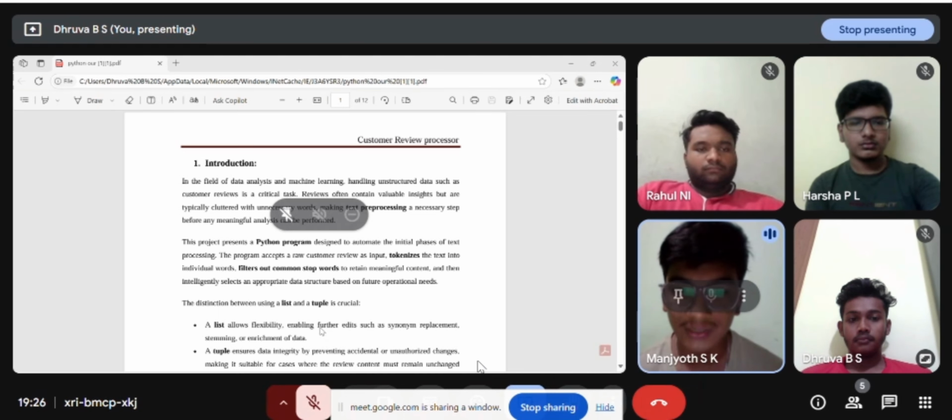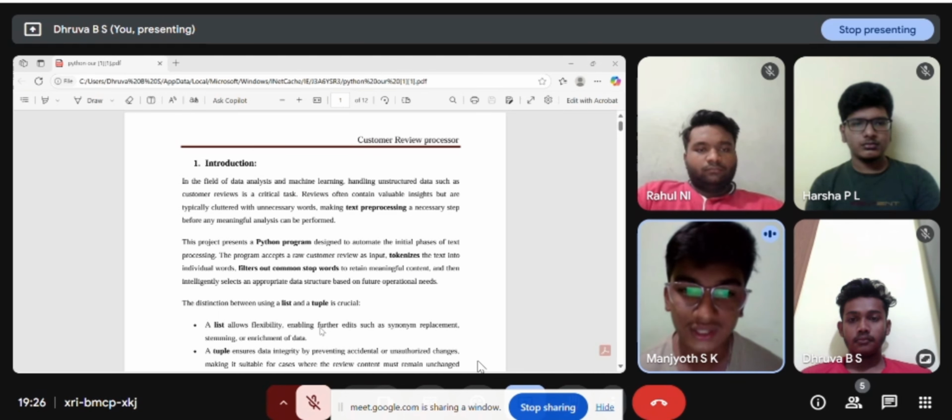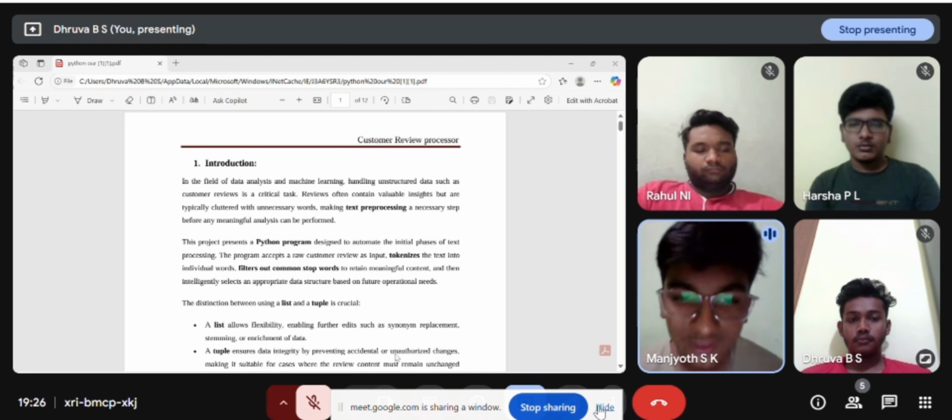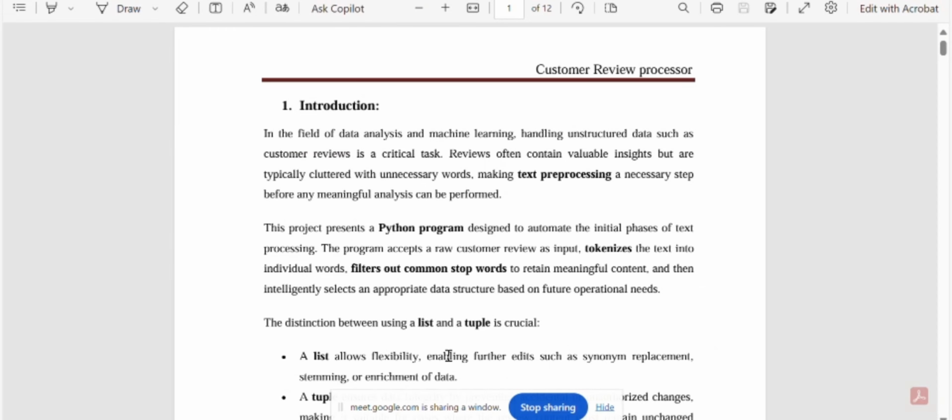This project is presented as a Python program designed to automate the initial phases of text processing. The program, accepting the raw customer review as an input, tokenizes the text into individual words, filters out common stop words to retain meaningful content, and then intelligently selects an appropriate data structure based on the further operational needs. The distinction between using a tuple and a list is crucial.